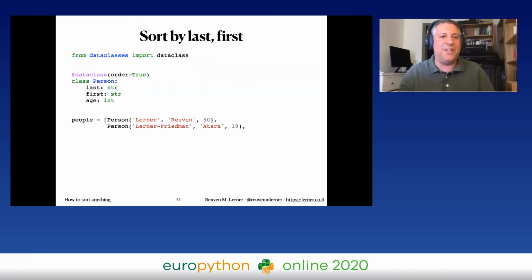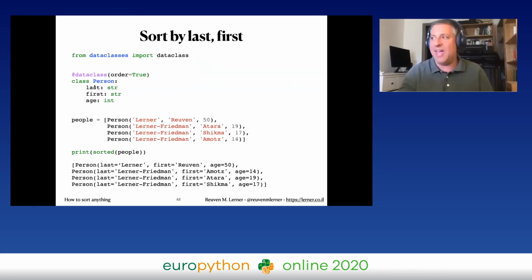So let's redo this a little bit. Let's say I'm going to have now the attributes be last, then first, then age. And of course, because the order changed, I'm going to need to change how I create my list of people. And now when I sort it, sure enough, it's going to sort first by last name, then by first name, and then by age. So it works just great.